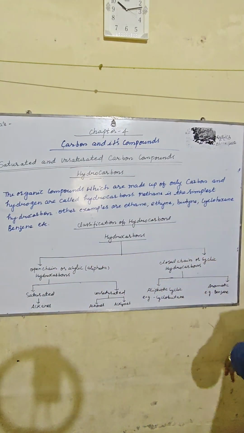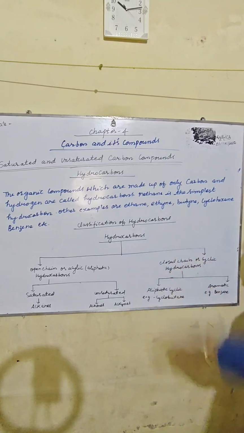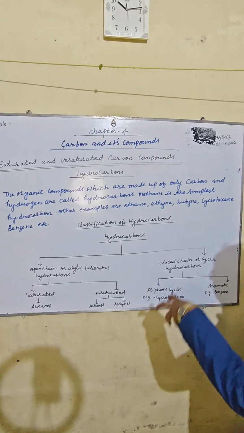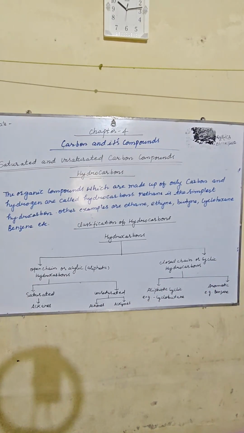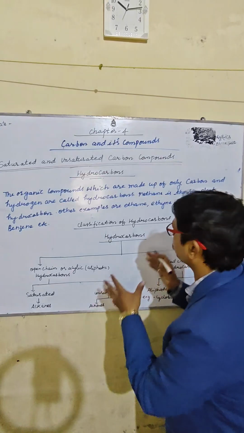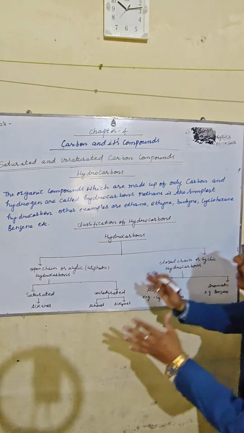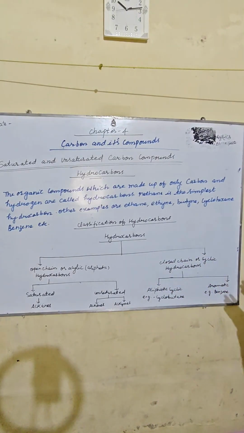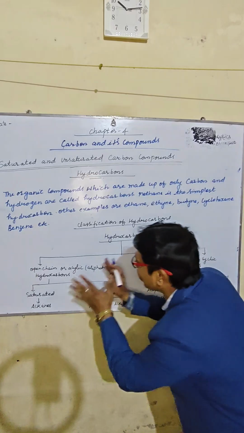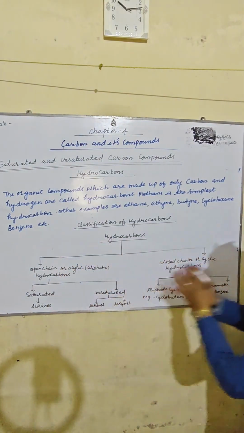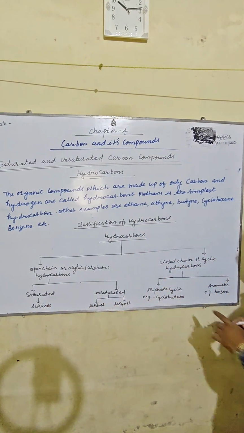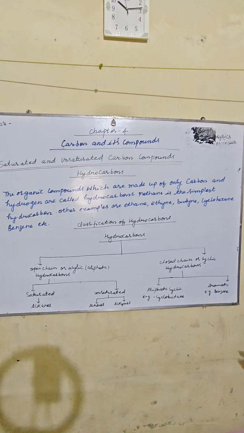The NCERT tells you to read only the saturated and unsaturated. But how the hydrocarbons originated, the origin of saturated and unsaturated, we discuss according to the classification of hydrocarbons. So open chain or acyclic aliphatic hydrocarbons are the first type. Second is the closed chain or cyclic hydrocarbons, and the subtypes of open chain are saturated and unsaturated. The example of saturated is alkanes and unsaturated is alkenes and alkynes. And for closed chain or cyclic hydrocarbons, the subtypes are aliphatic cyclic and aromatic cyclic.